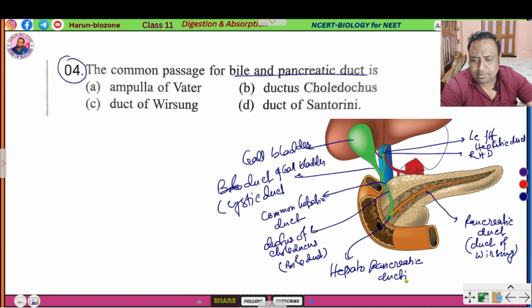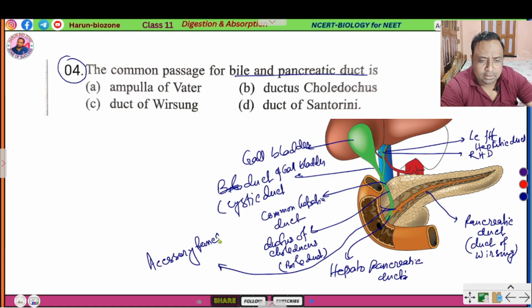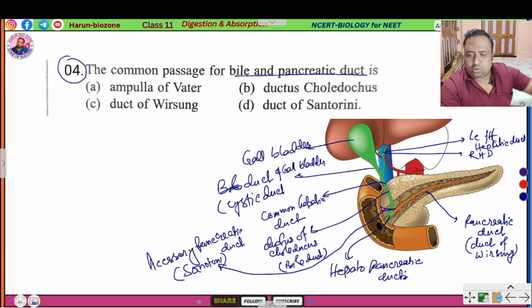Here also present an accessory pancreatic duct, that is duct of Santorini. So here this black portion is called ampulla of Vater.